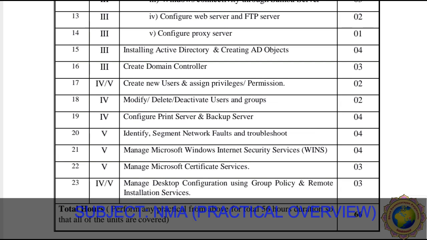So dear all students, this is nothing but basic knowledge about our practical session. I hope you all easily understand this practical overview.